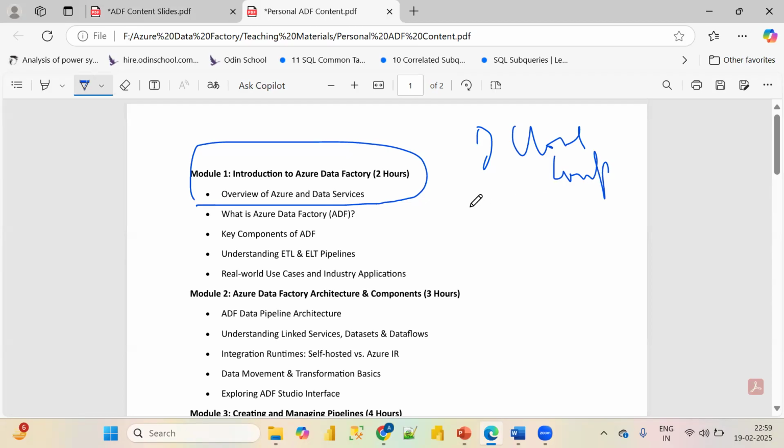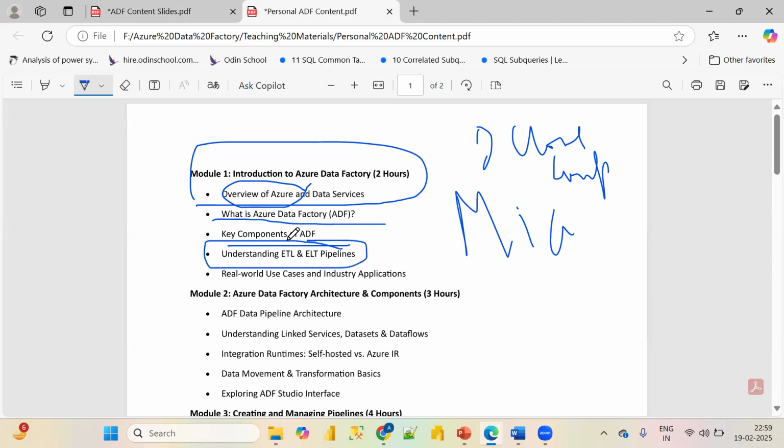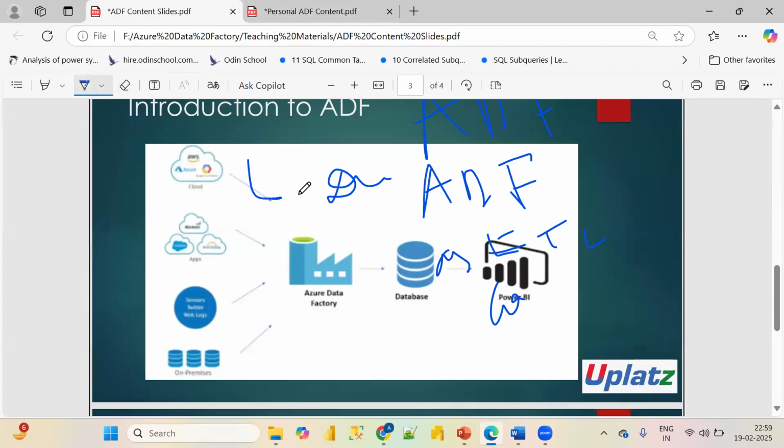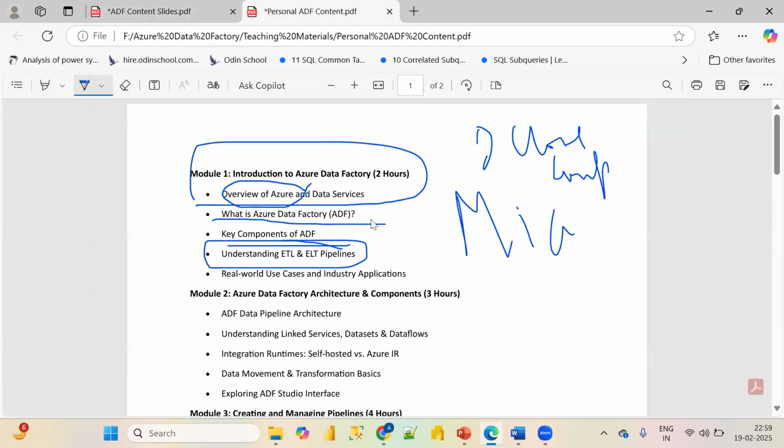Then we will go through an overview of Azure and its data services: what Microsoft Azure is and what different services Microsoft Azure gives. Then we will understand what Azure Data Factory is, the key components of Azure Data Factory, and understanding ETL and ELT pipelines. I have just shown you an ETL pipeline; we will also understand what an ELT pipeline is. And then real-world use cases and industry applications.